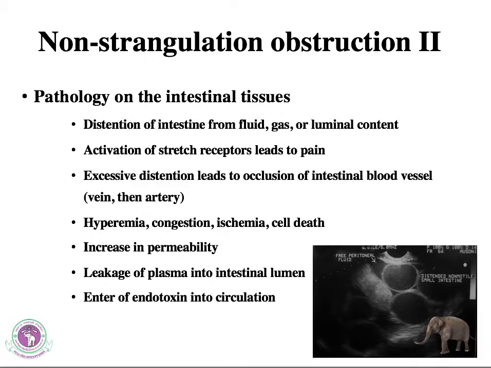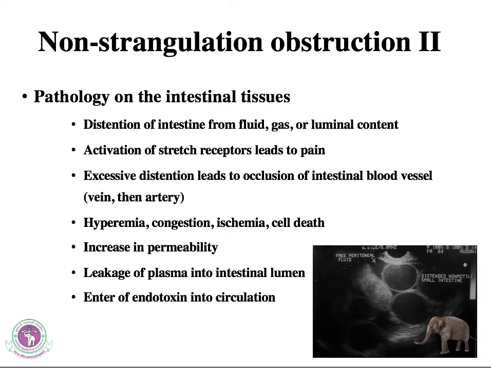So the pathology on the intestinal tissue itself includes distension of the intestine from the fluid, gas, or luminal content, and the stretching and distension will activate the pain receptors, and that causes visceral pain and excessive activation of the sympathetic system, which will suppress the parasympathetic. That is why it leads to a reduction in the movement of the intestine. The excessive distension leads to occlusion of the intestinal blood vessels, the veins being compromised first and then the arteries, leading to ischemia.